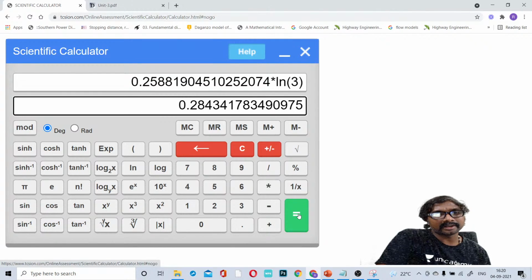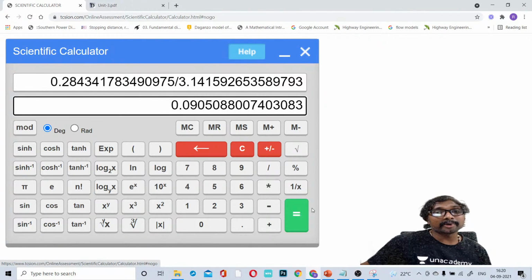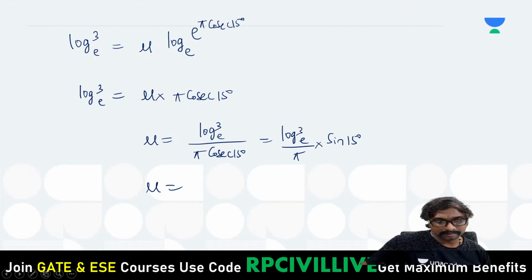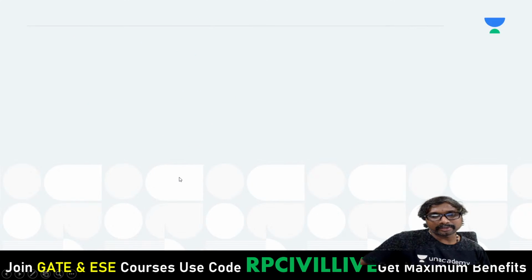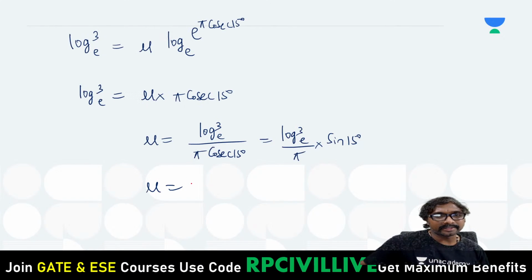then you will be getting that divided by this pi. How much will you be getting? 0.090. Is it 0.090, isn't it?